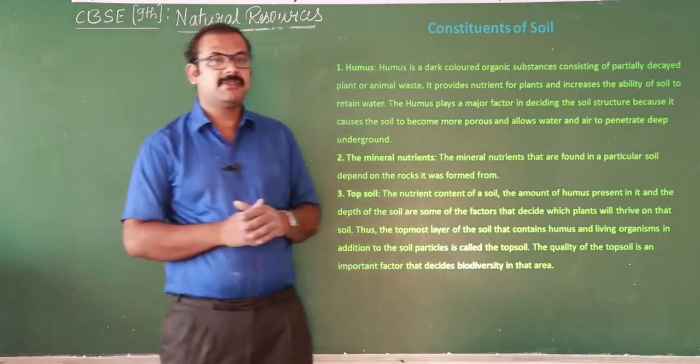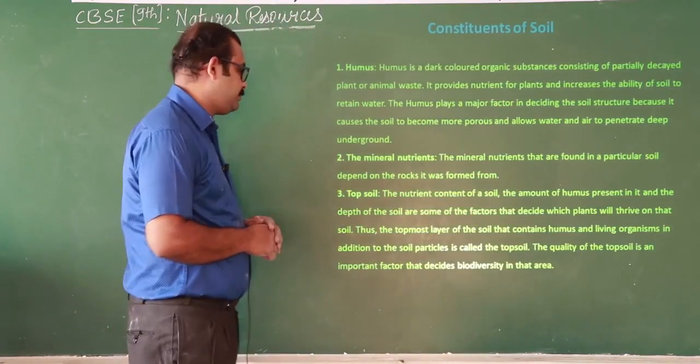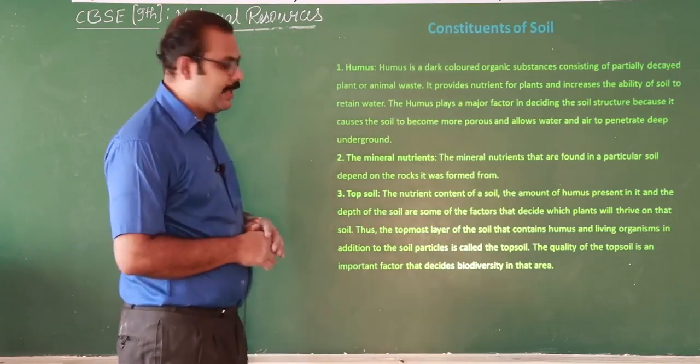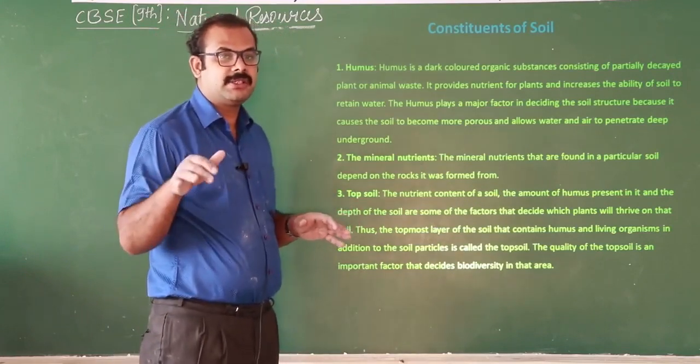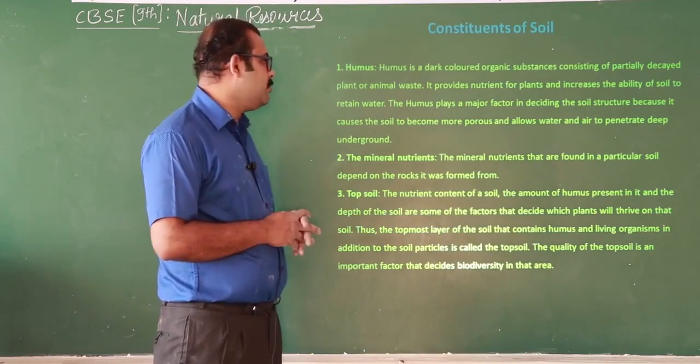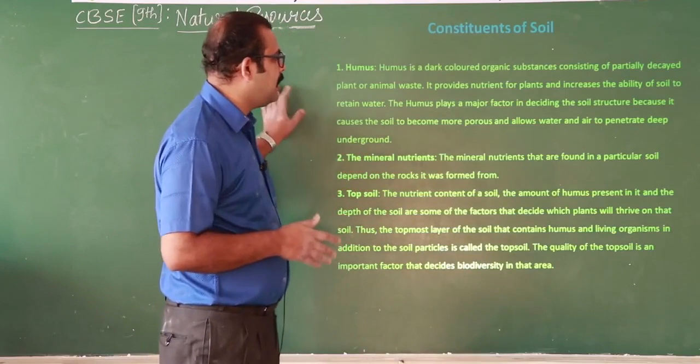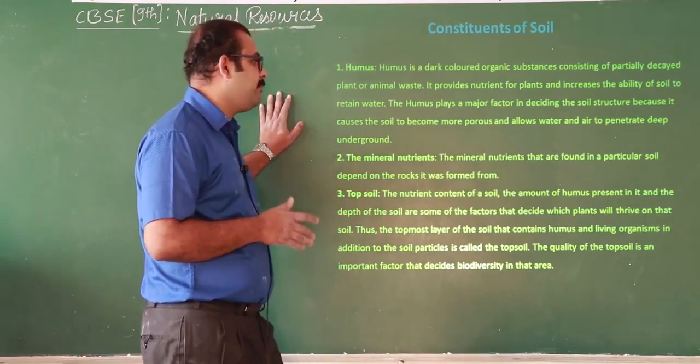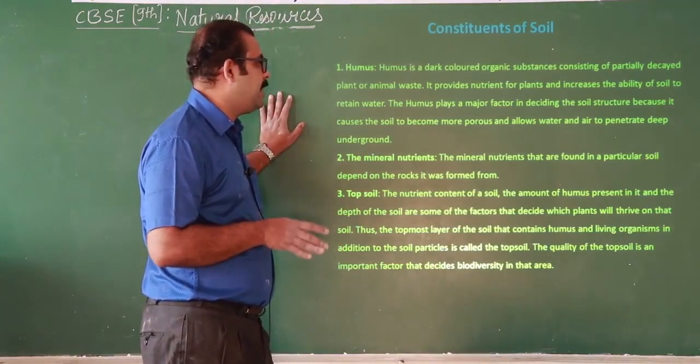Let's see constituents of soil. If you see the soil, we can divide the soil into different layers: humus, topsoil, subsoil, like that. Let's see what is humus. So humus is a dark colored organic substance consisting of partially decayed plant or animal waste.